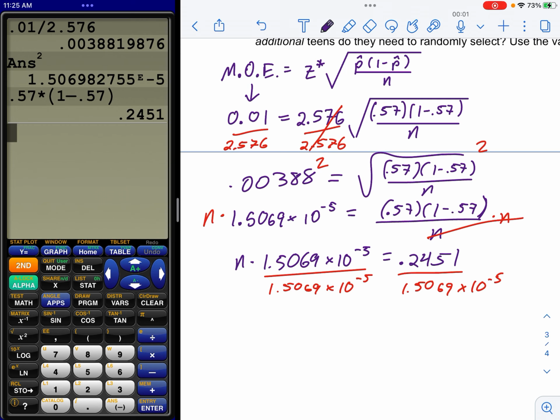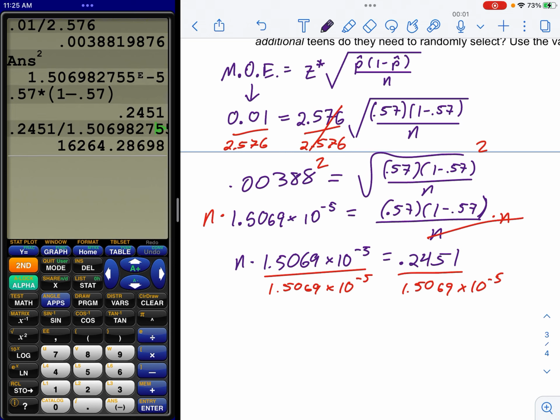You should not. So I'm going to take the answer of 0.2451 divided by, and then I'm going to go up here and grab the entire scientific notation answer, and there I have my answer for n. 16,264.28.